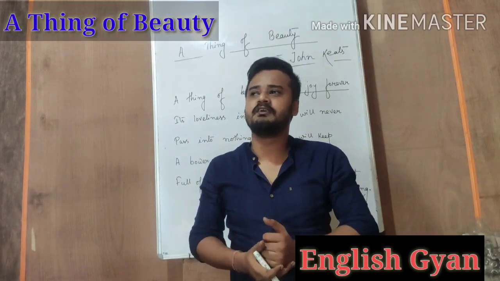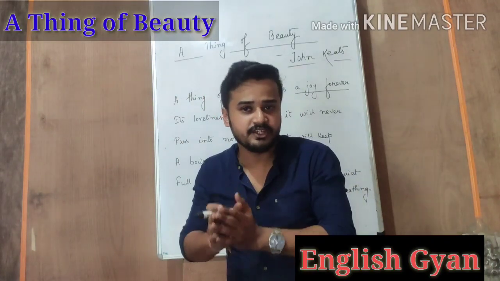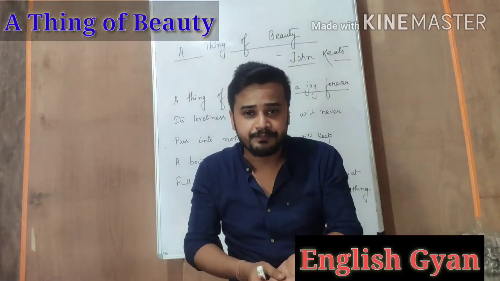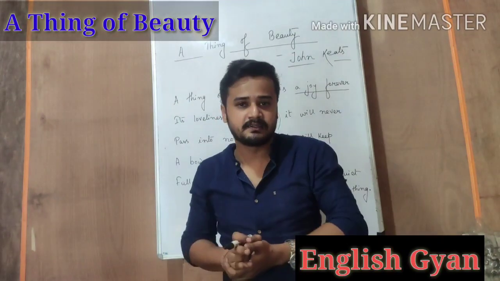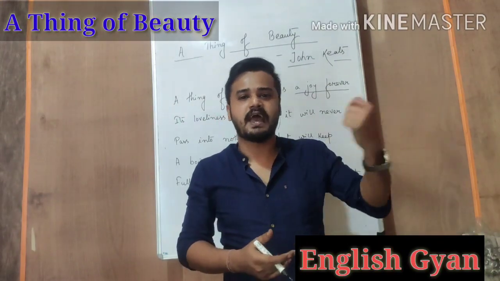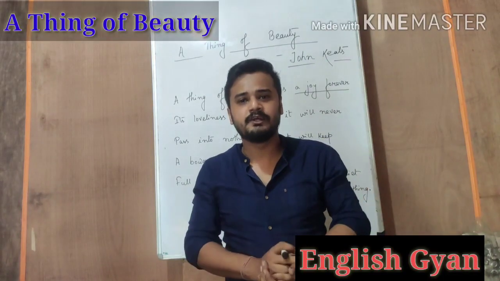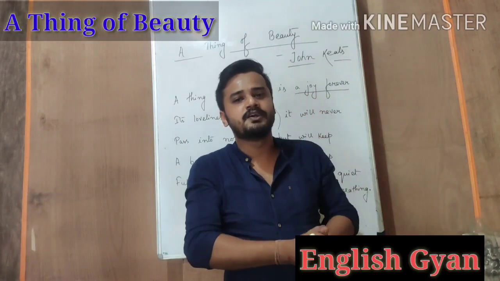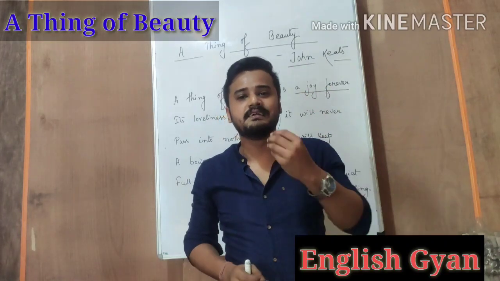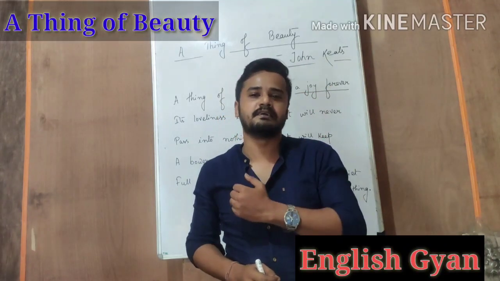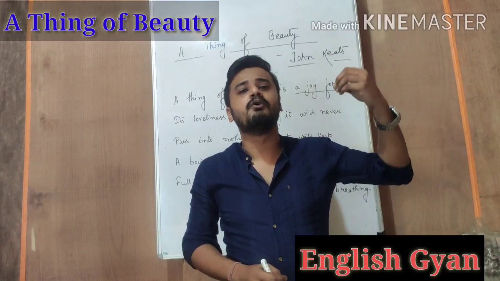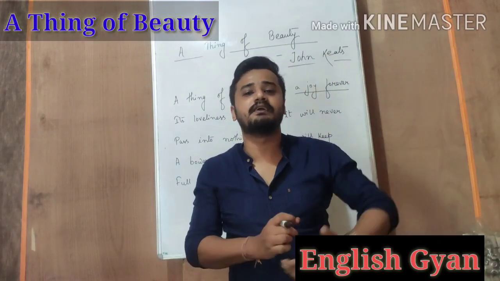For example, if we see the things of nature, suppose the moon or the beautiful flowers, if I look at the moon today, I will get the pleasure. If I look at the moon tomorrow also, I will get similar pleasure, because it is so beautiful that its loveliness increases. I will get more and more joy whenever I look at it again and again.